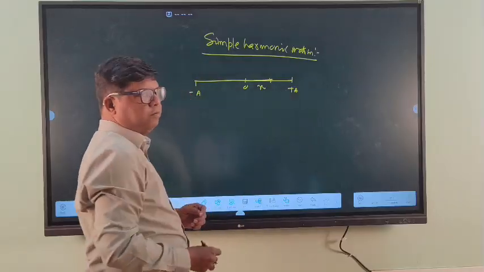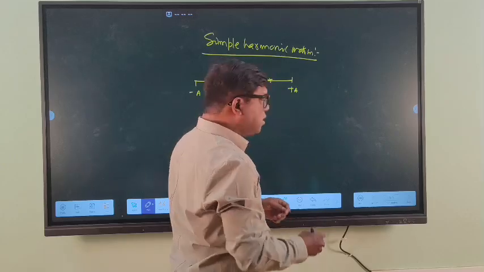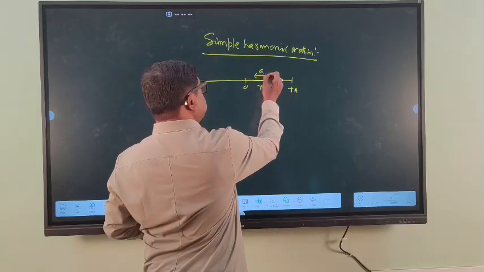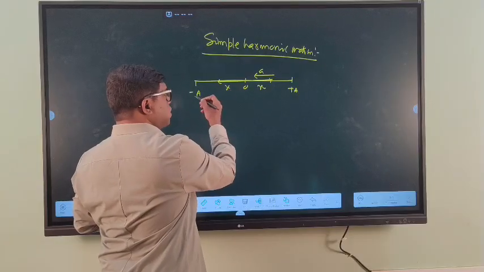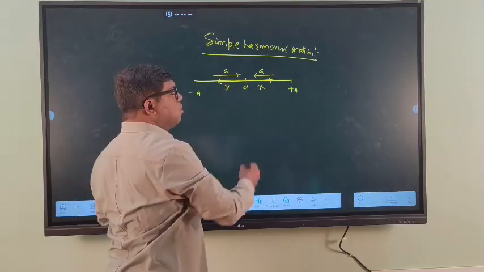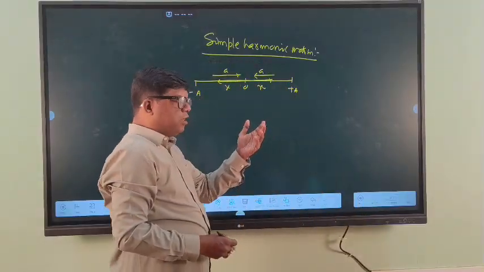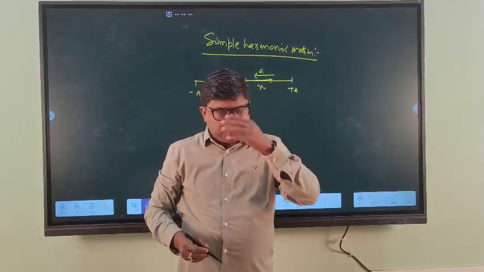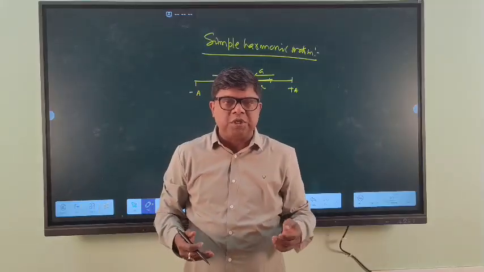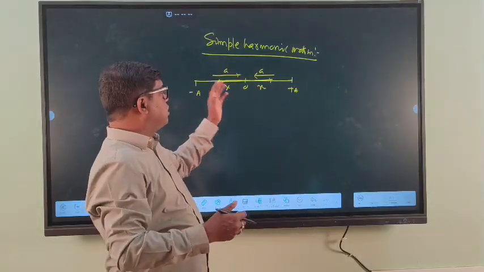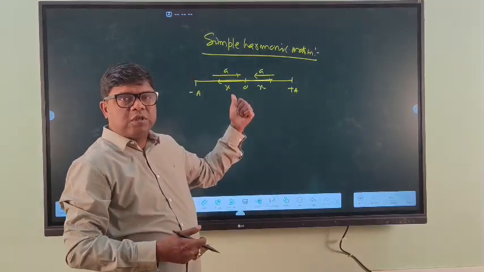Suppose this is the displacement. Whenever the particle is displaced from the mean position through a displacement x, the acceleration is always directed towards the mean position. So that is the definition of simple harmonic motion, and again I am repeating: the body makes to and fro motion about the mean position, the limits of oscillation on either side of the mean position are equal, and the acceleration is always directed towards the mean position.